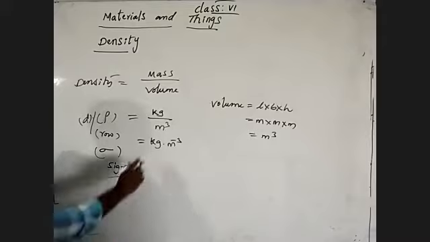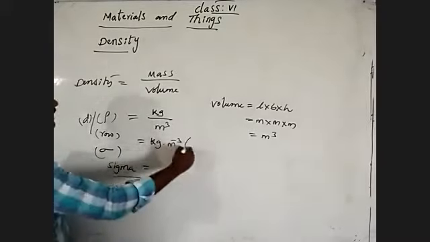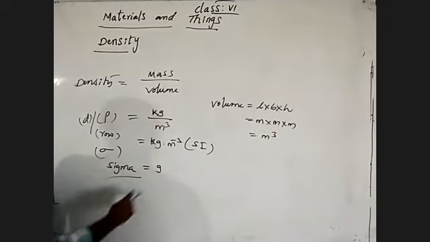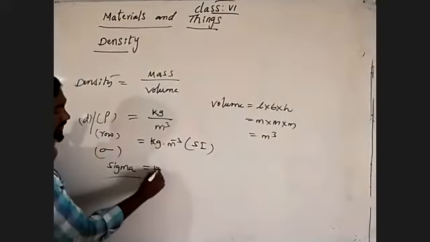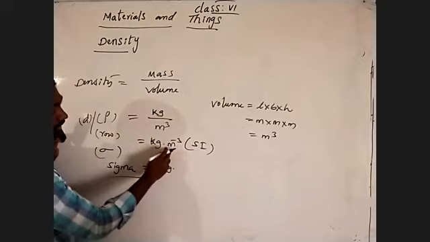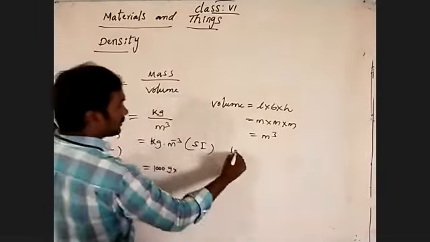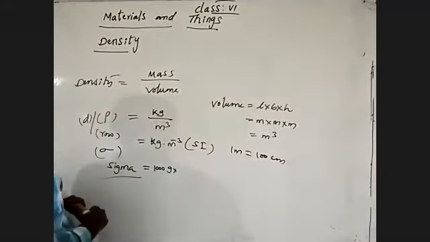Understand? That is in the SI system to measure the density. Otherwise, you can write in the CGS system. In the CGS system, 1 kilogram is 1000 grams, and 1 meter is 100 centimeters.